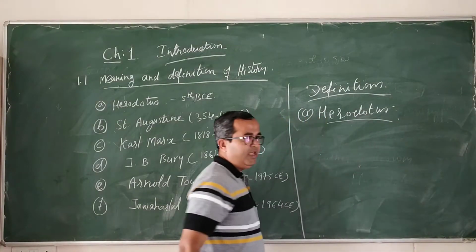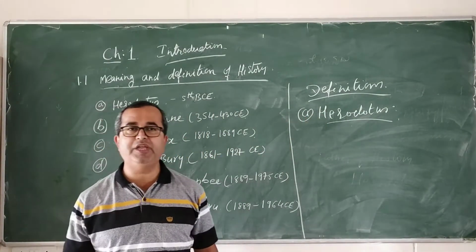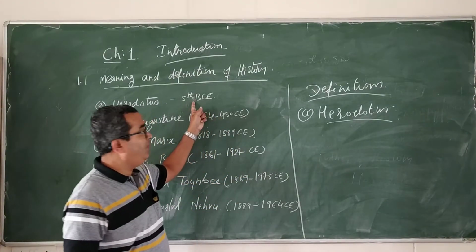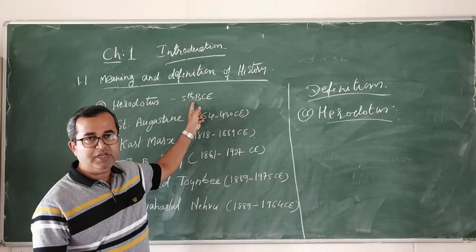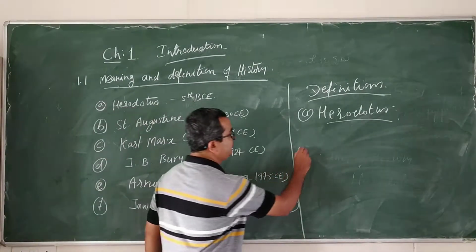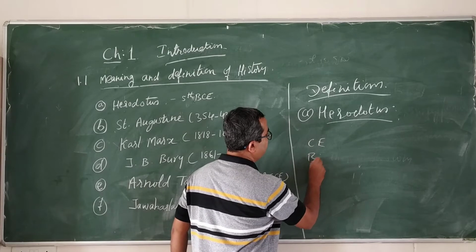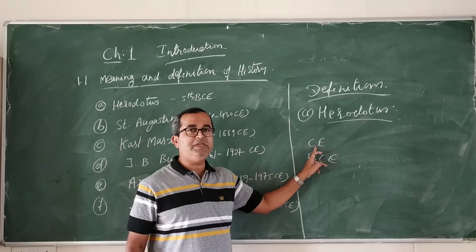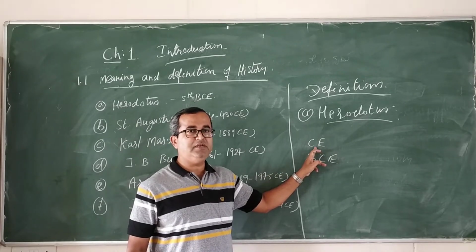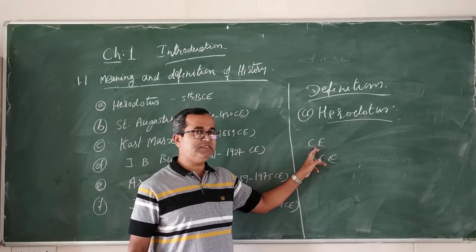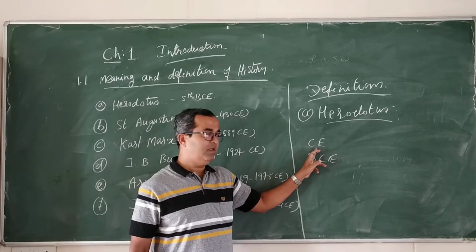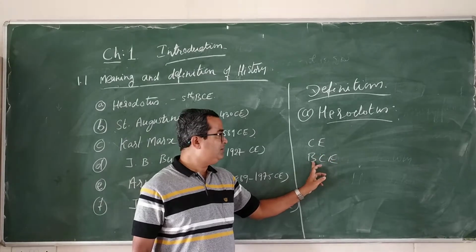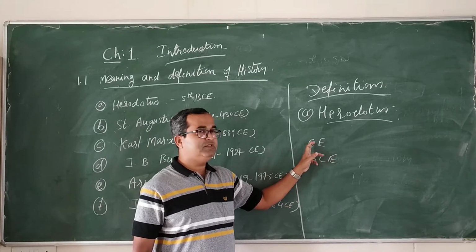As we know, Herodotus was a Greek historian. He lived in the 5th century BCE. History students must know what is the difference between CE and BCE. CE is called Common Era, the present era. BCE means Before Common Era. So first comes Before Common Era, then comes the CE.